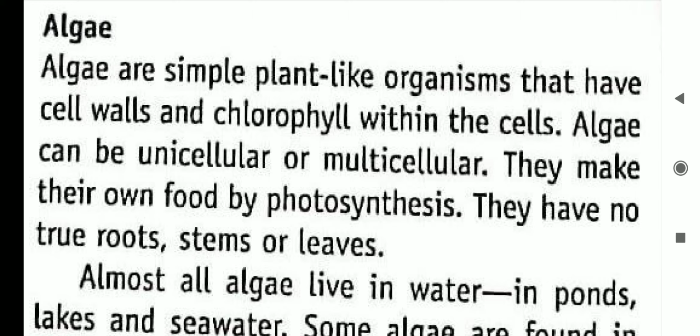They have cell walls and chlorophyll within the cells. Algae can be unicellular or multicellular. They can make their own food by photosynthesis. They have no true roots, stems, or leaves like plants, but they do have chlorophyll, which means they show green color and prepare their food with the help of photosynthesis.